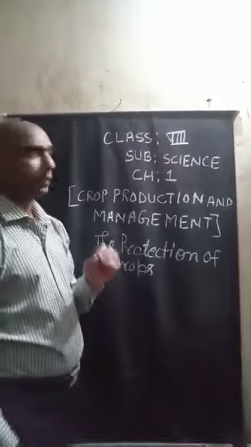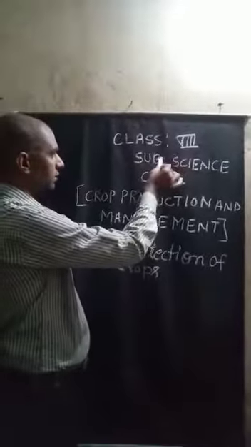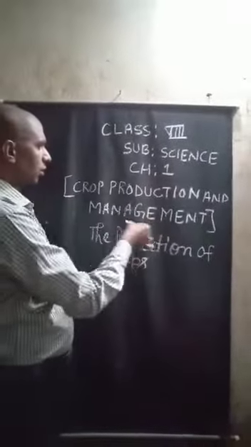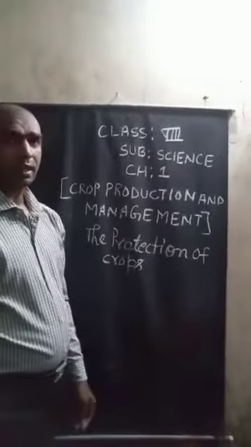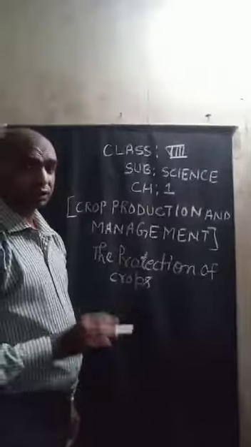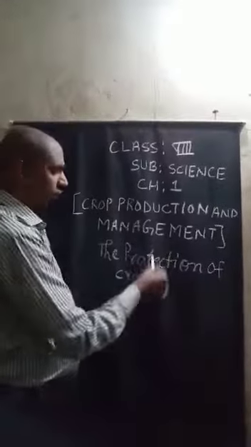I am going to describe class 8 science, chapter 1, and the name of this chapter is crop production and management. Inside crop production and management, I am going to discuss with you the protection of crops.